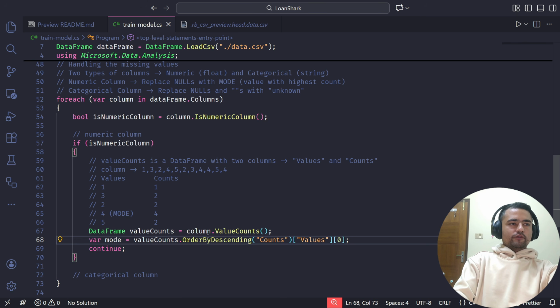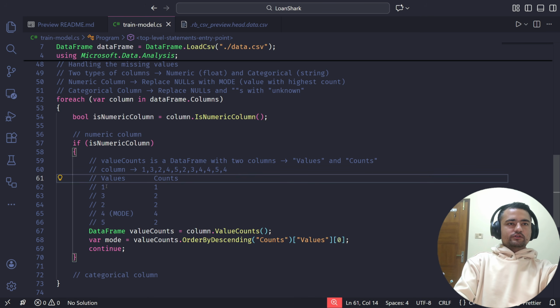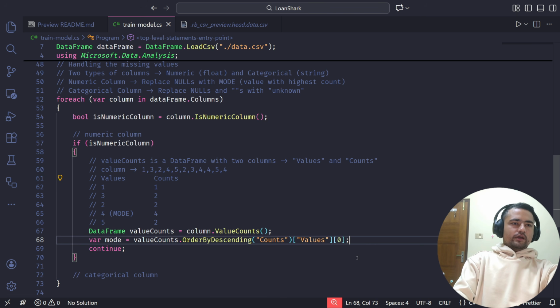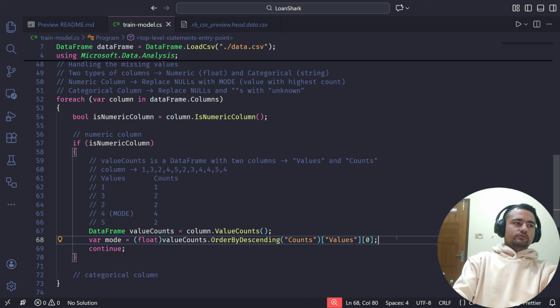Okay, now after I order it, this row will move to the top, and to get the actual value, I'll just query the values column, and I just need the first row of this. I hope this is making sense to you. Now, if you notice the type of the mode, it's object, but we know that this is a numeric column, so we can safely cast this as a float. Okay, now we have the mode computed.